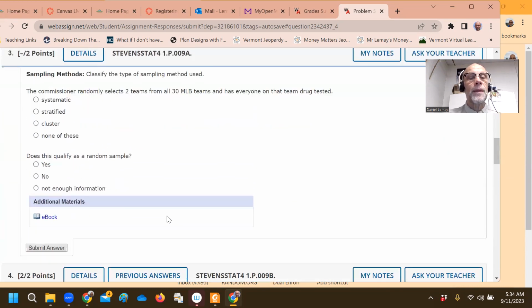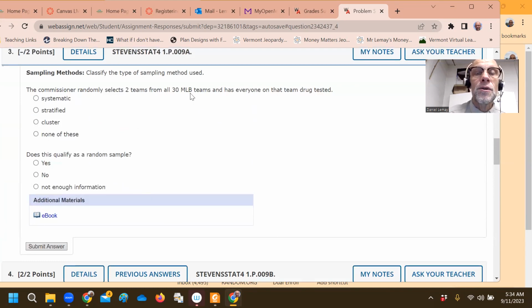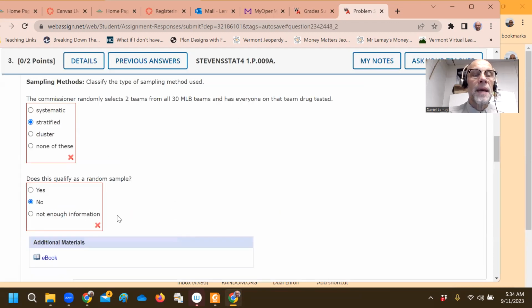Up here, what method is this? It's like two teams, and everyone on that team gets tested. Well, some people might say that's stratified, and some people might say no, it's not a random sample. So let's check it out. Submit the answer. And I'm getting them both wrong.